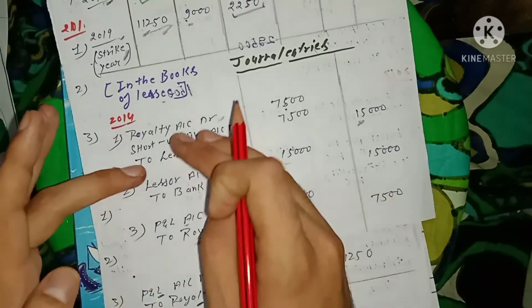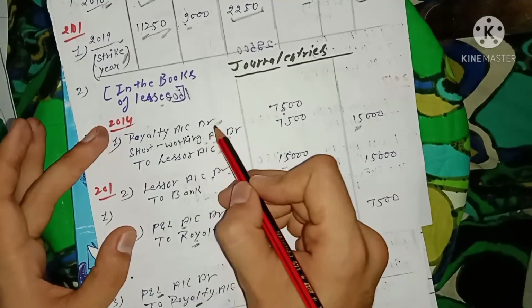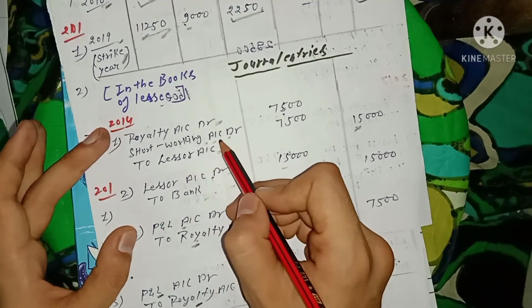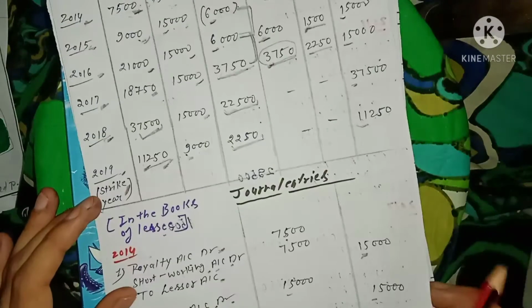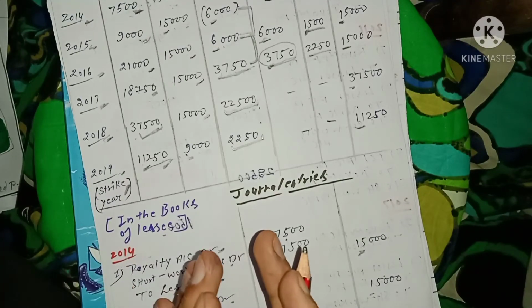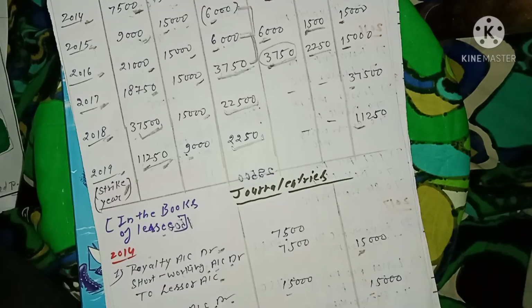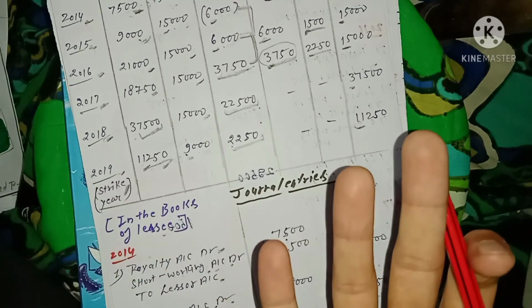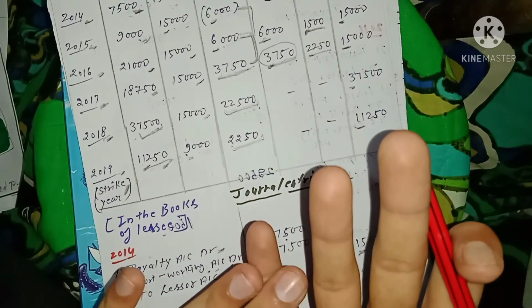So you just have to reverse all these entries, like lessor account debit to royalty receivable or to the short working or royalty reserve account. In the books of the lessee, you prepare the royalty account, short working account, and lastly the lessor account, these three accounts.